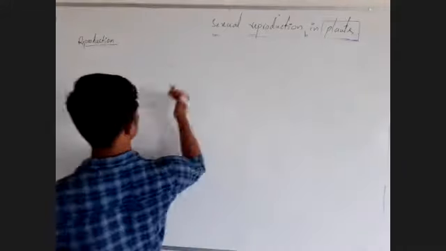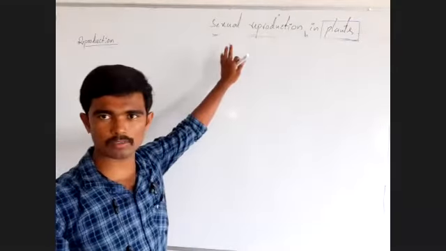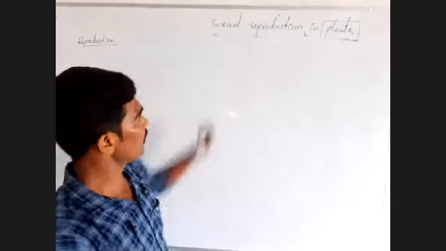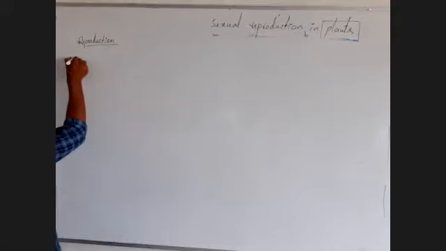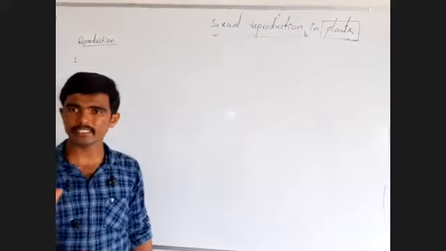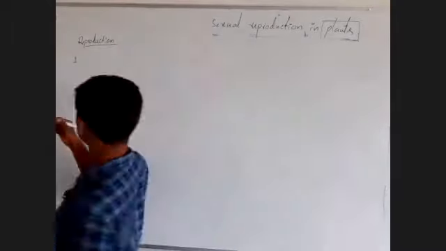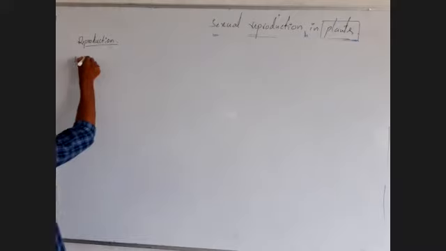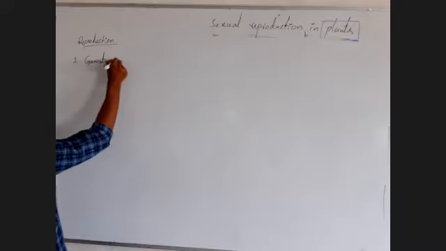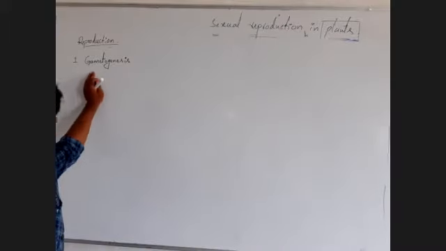Okay, now sexual reproduction. You already discussed the sexual reproductive part in the plant, that is the flower. The structure of the flower is already discussed. Now, what are the important events in sexual reproduction? There are four important ones. First one, gametogenesis. This is the first event in sexual reproduction in plants.